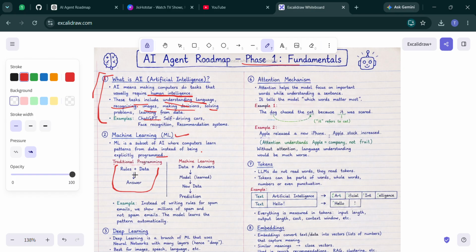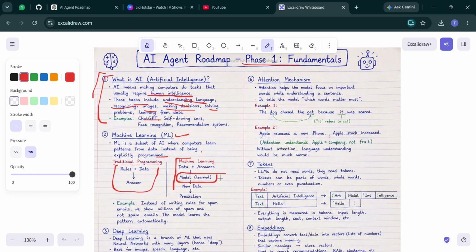But there are millions of ways spam emails can be written. So instead, with machine learning, we provide the computer with millions of examples of spam and non-spam emails, so the model can be trained on that.